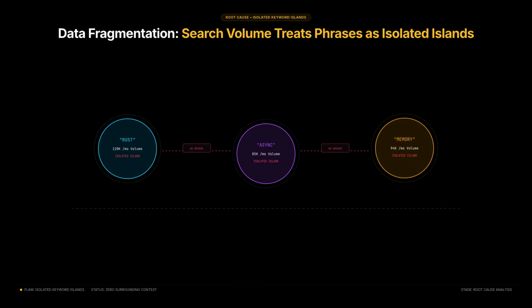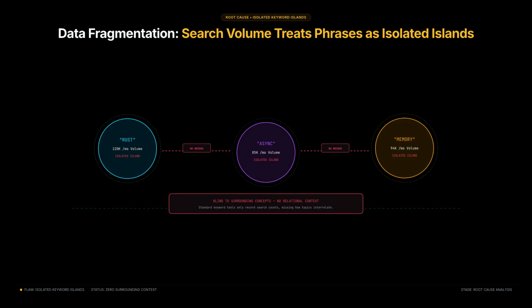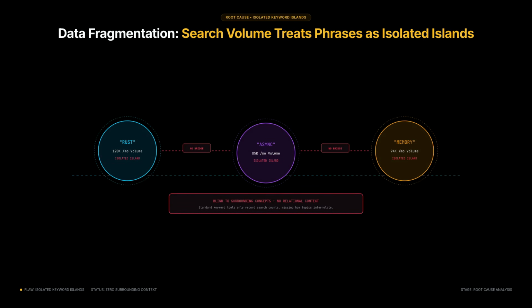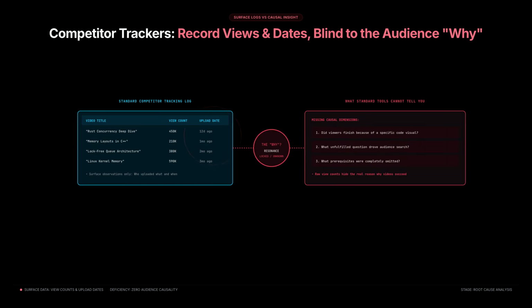Standard keyword trackers only show search volume. They treat every phrase as an isolated island, completely blind to surrounding concepts. Competitor tracking tools suffer from the same flaw. They record view counts and upload dates, but they cannot tell you why a specific video resonated with the audience.